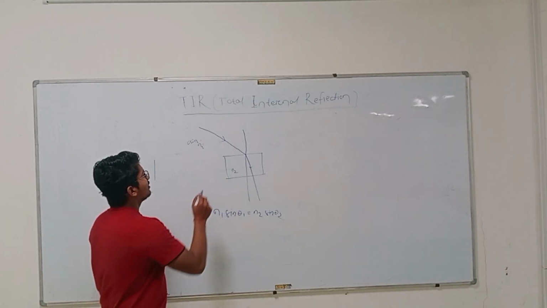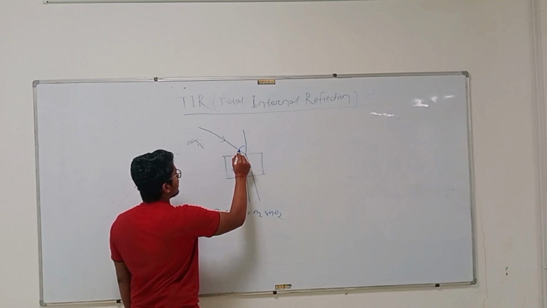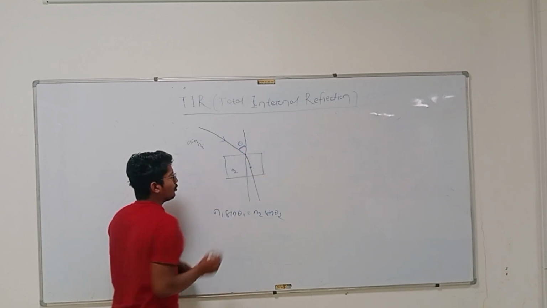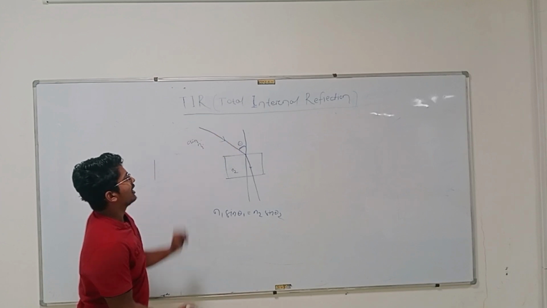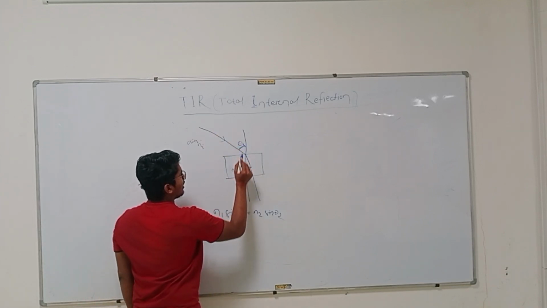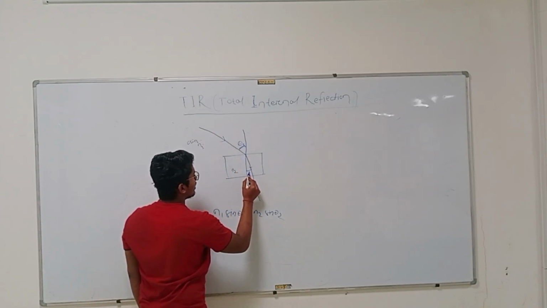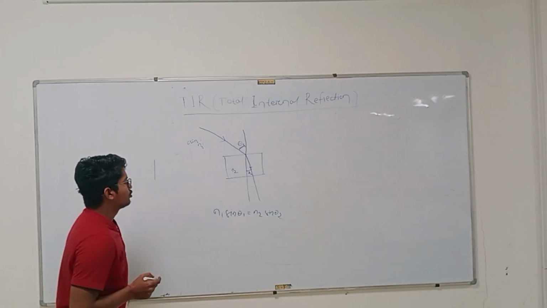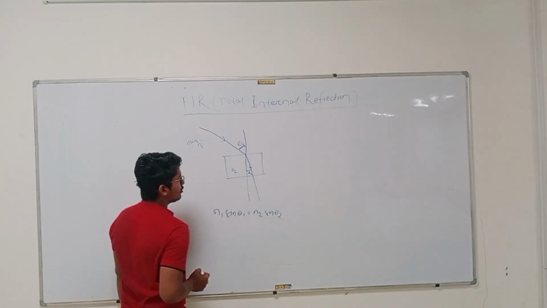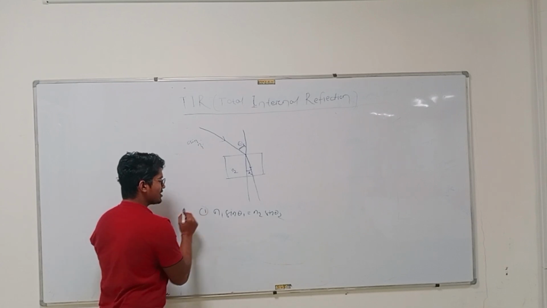With the normal, the light makes an angle theta. When I am sending light, the angle it makes with the normal I am calling theta 1, and when it passes through that material, it makes angle theta 2 with the normal. So n1 sin theta 1 is equal to n2 sin theta 2. This is our first concept.